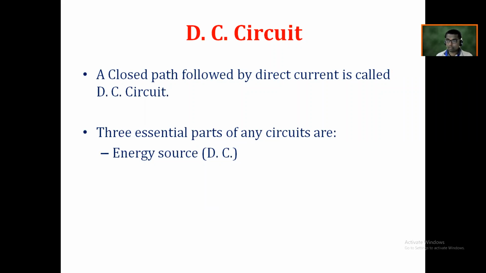Get my point? Does anybody know the definition of a current? Just try to create the definition of a current. Just try to remember, you already learned these things.